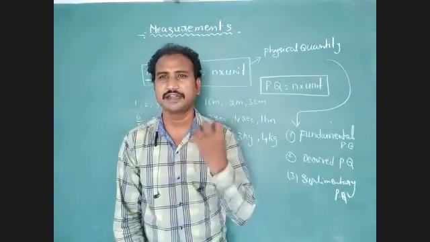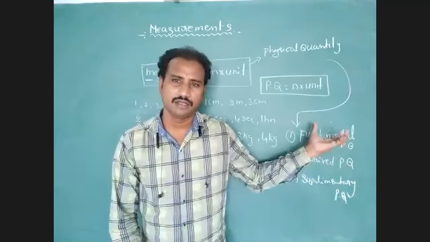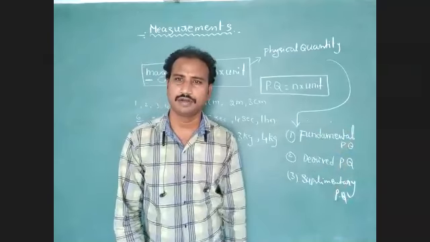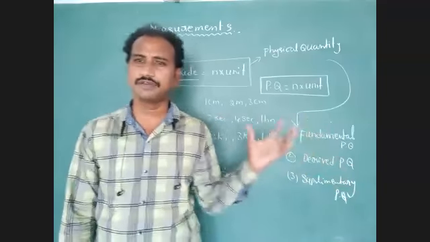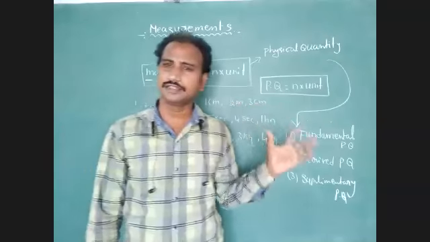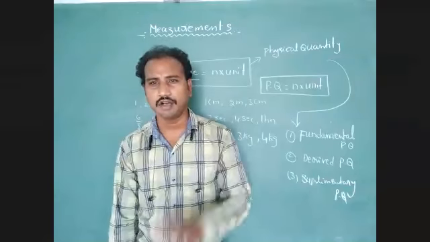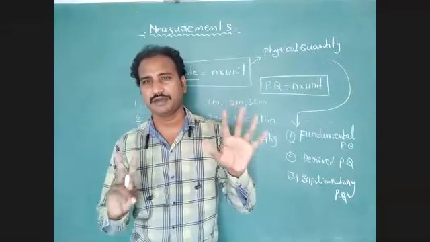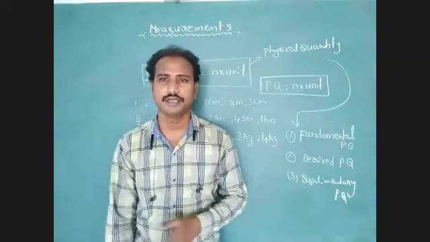We cannot construct our physics concepts without the help of fundamental physical quantities. How many fundamental physical quantities are there? 7 fundamental physical quantities. What are they?